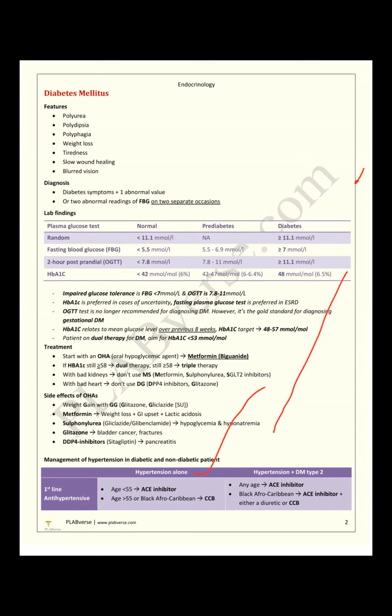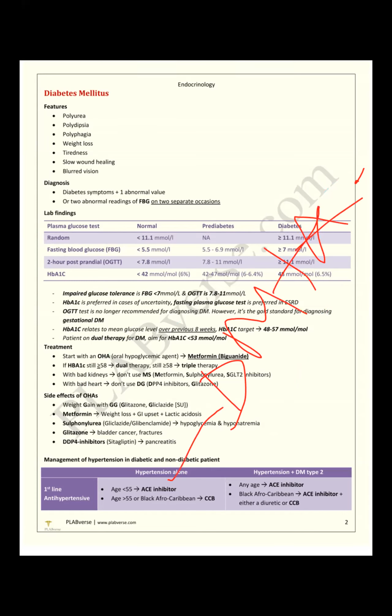Hypertension management, already we are very expert in this regard. The DM with AKI or CKD, we prefer ACE inhibitor because ACE inhibitor is renoprotective. Any age, but patient with diabetes, we have to choose ACE inhibitor as a renoprotective because it decreases nephropathy. Black Afro-Caribbean is not our concern, we still choose ACE inhibitor, nor can we give CCB.